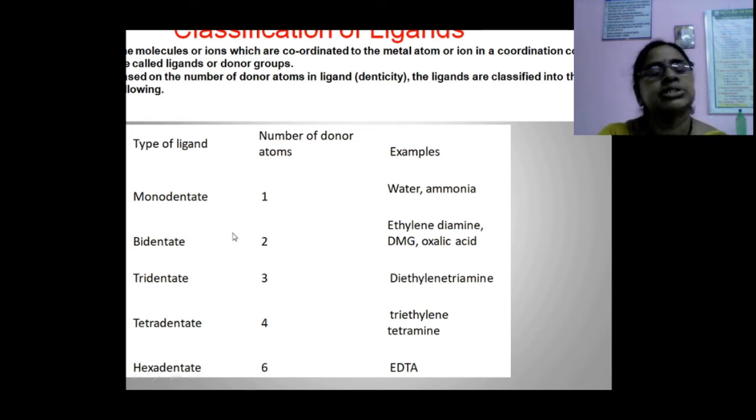Bidentate donates two lone pairs of electrons, for example ethylene diamine, DMG and oxalic acid. Tridentate donates three lone pairs of electrons, that is diethylene triamine. Tetradentate donates four lone pairs of electrons, triethylene tetraamine. The last one is hexadentate, which donates six lone pairs of electrons. The best example is EDTA.